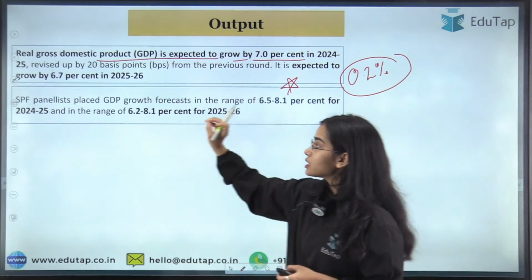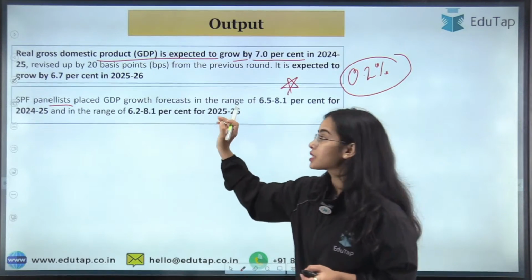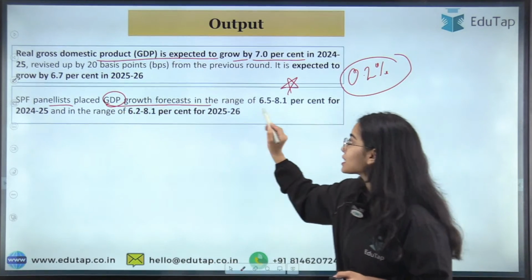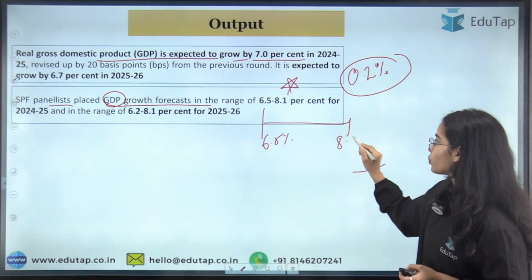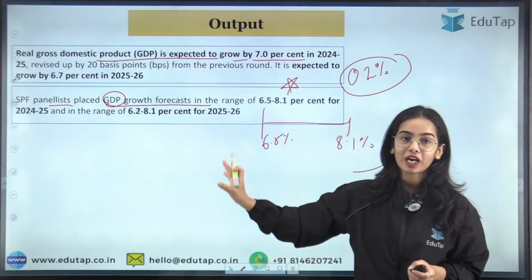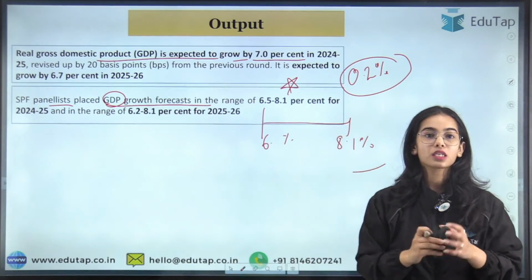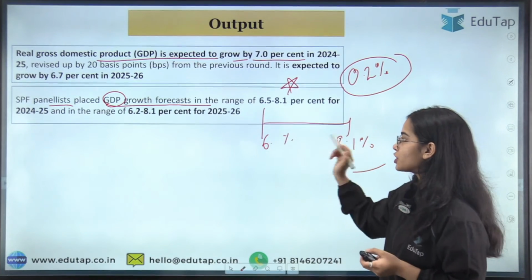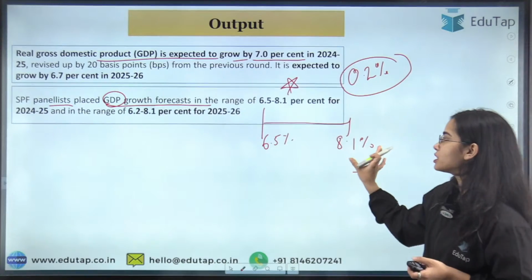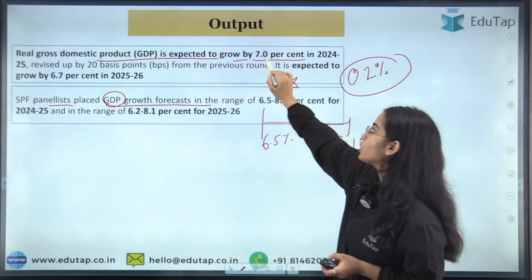Now the SPF panelists, that is the survey of professional forecasters panelists, placed GDP growth forecast in the range of 6.5% to 8.1% for 2024-25. As per the panelists, the real GDP can fall between 6.5% and 8.1%, but they are expecting it to be around 7%.